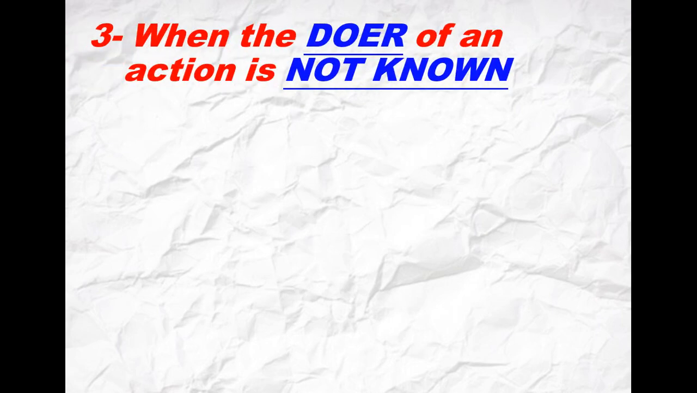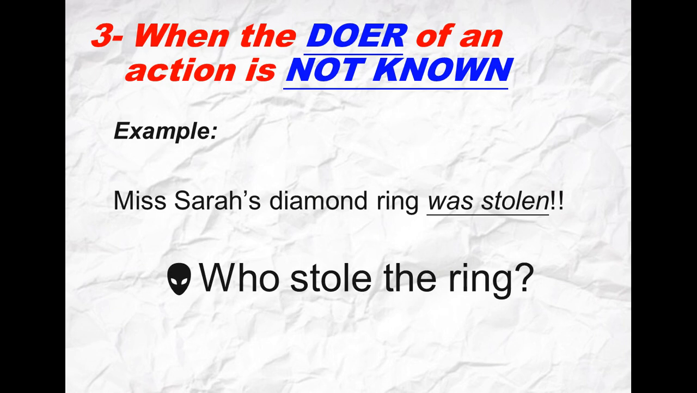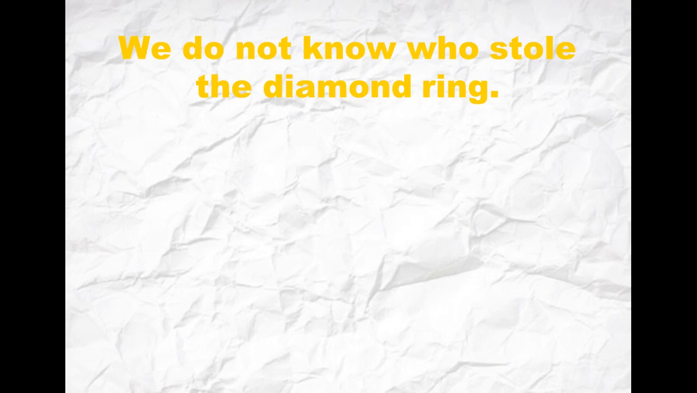The last one: when the doer of an action is not known, by logic just use the passive. Here is the example: Miss Sarah's diamond ring was stolen. In this sentence we don't know who stole the ring, so when we need to talk about the situation or just write a sentence regarding the situation, use the passive. We don't know who stole the diamond ring.